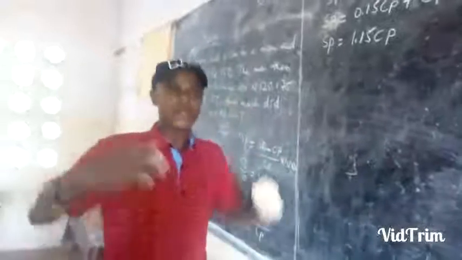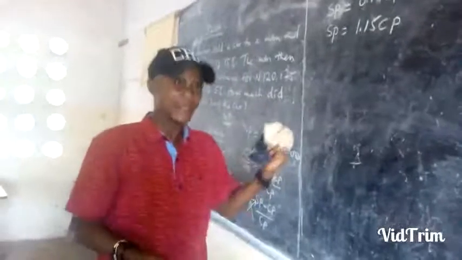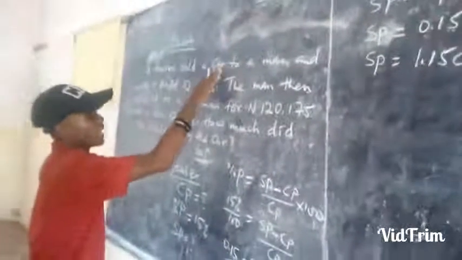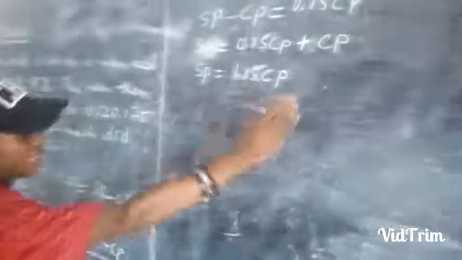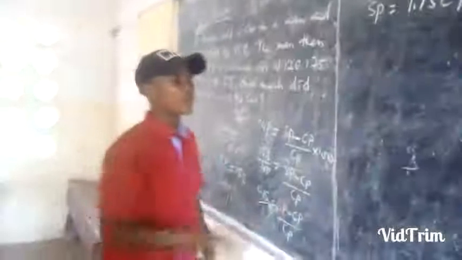The first transaction happened between the dealer and the man. So it means a dealer sold a car to a man. The selling price for the dealer is what we have calculated here. That was the amount of money the dealer received. Now we go to the next transaction.